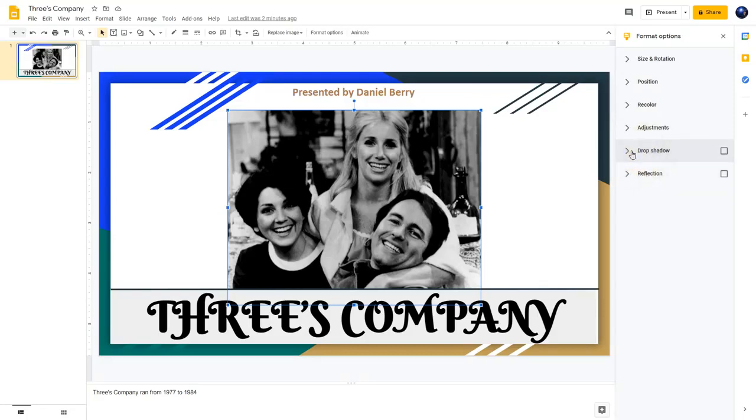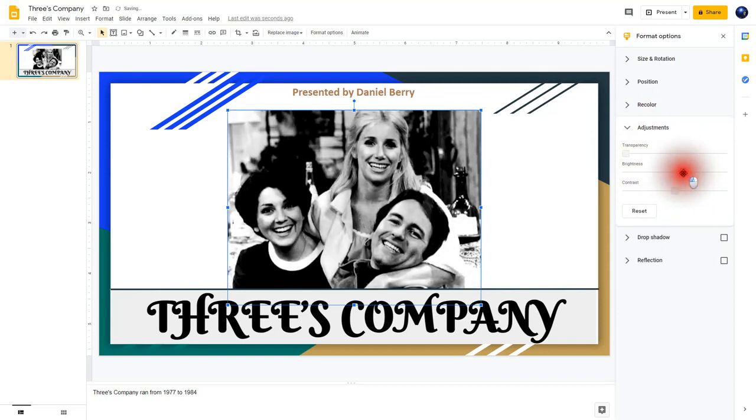So if I wanted to do some adjustments here, I'll click on Adjustments, and I can change it here a little bit. Now once you're happy with the adjustments there, you can actually just click on the X to close this off.